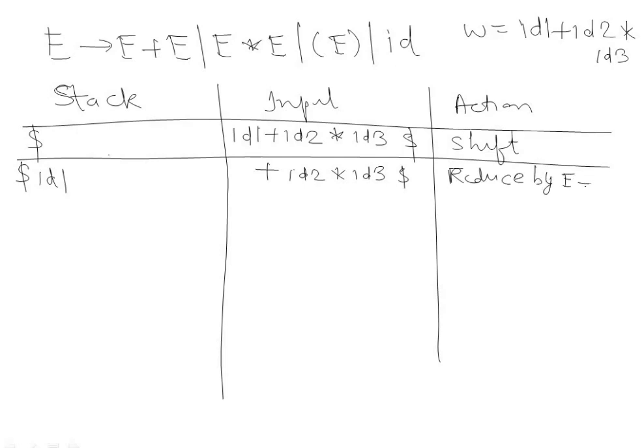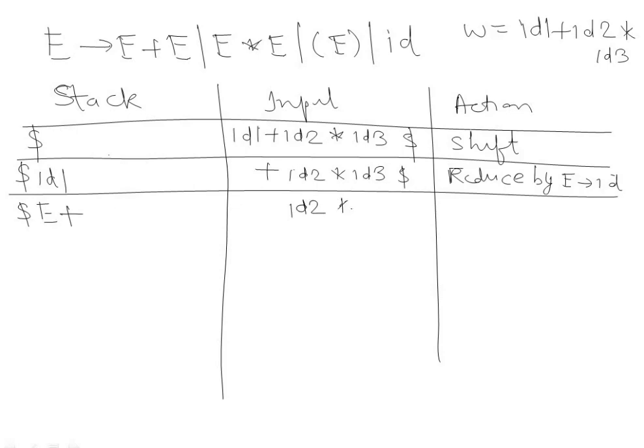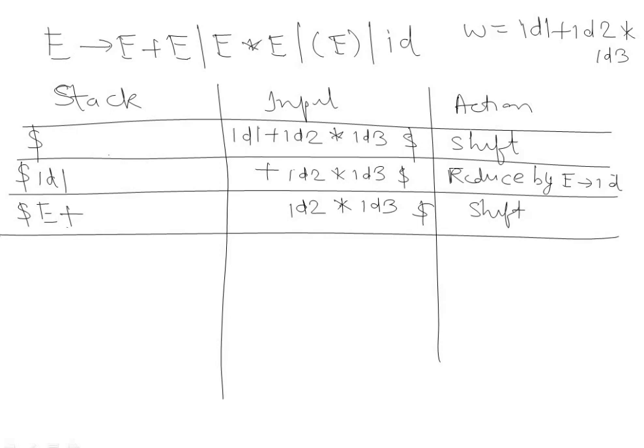by E → id. So here this will be $E. Okay, now the next symbol is plus, so this plus will be shifted to the stack. We have performed shift. Now, is this plus able to perform any reduction? No, because plus alone is not a handle. So what will we do? We will again shift the next symbol.